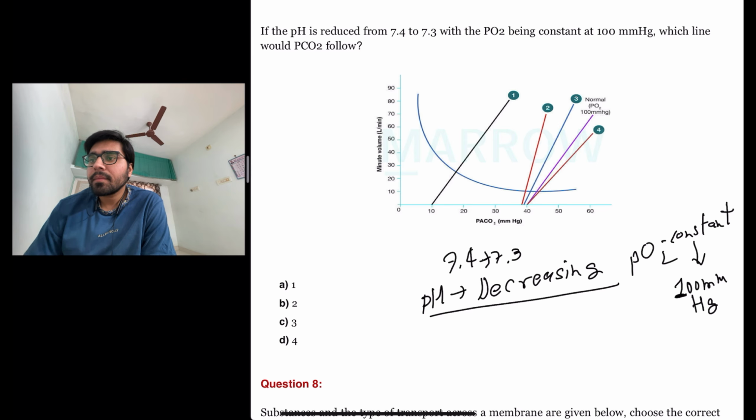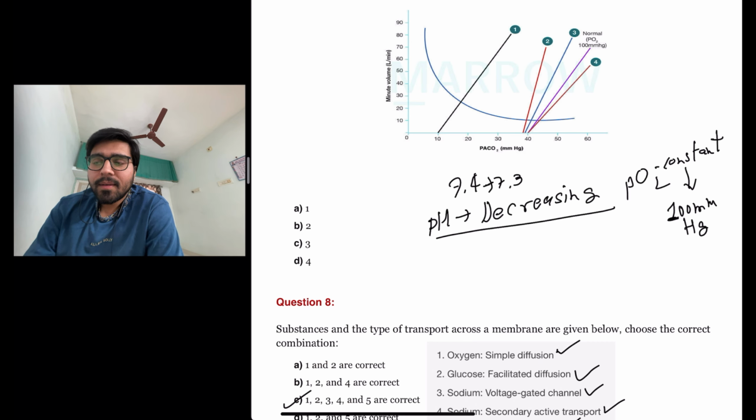Okay, they are asking the line which the pressure of carbon dioxide would follow. So they are telling in this question that pH is decreasing and pressure of oxygen is constant.